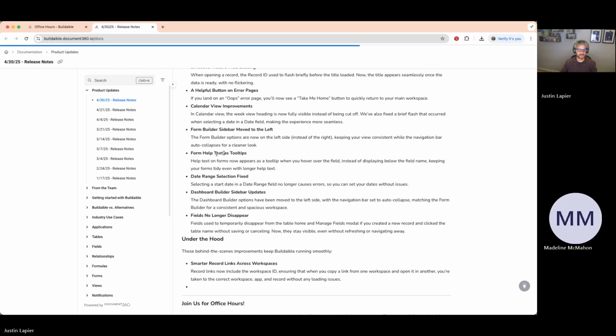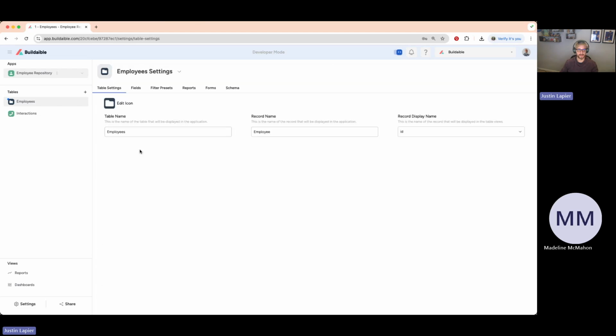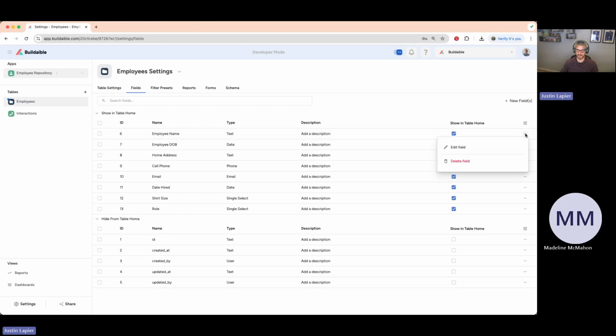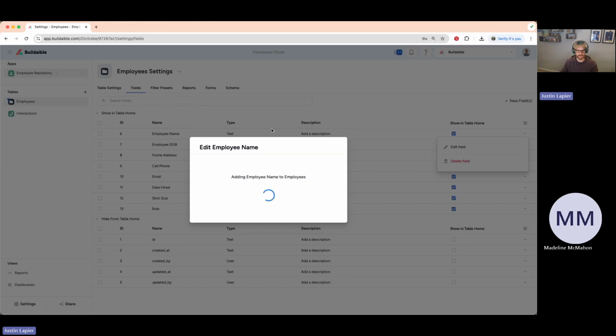So form help text. We actually updated that as well. So maybe I should show that off as well. If you have help text, I actually didn't add any into these fields, but let's add some help text real quick. That would be help text for these individual fields. So let's go into one of these fields real quick, just employee name, edit the field, and we're going to add some helper text. So this is the full employee name, and we'll save that.